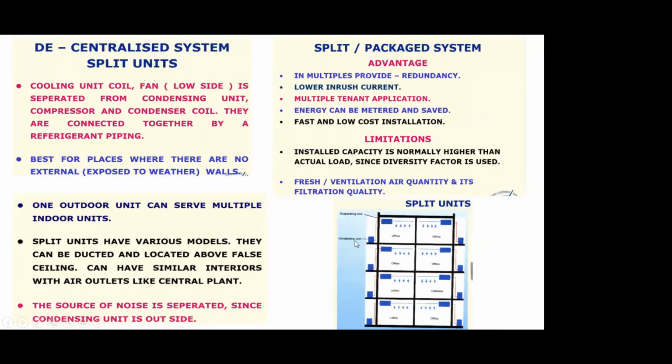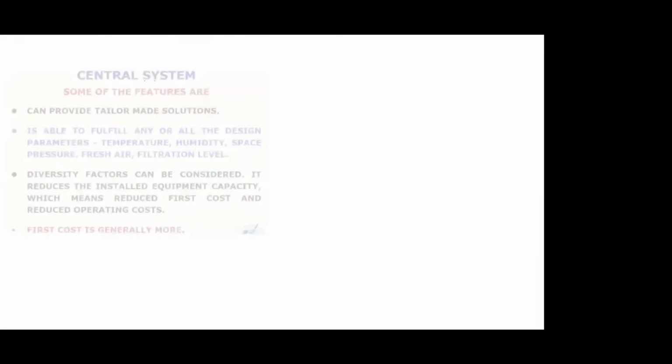These are the condensing unit, the outdoor unit, typically kept outside the conditioned space, and this box is the evaporating unit or the indoor unit. So you can see that for individual offices, you can have individual systems connected to their electrical meter, so no disputes with billing, and it's an easy to install system.